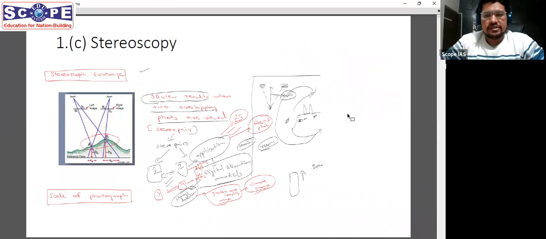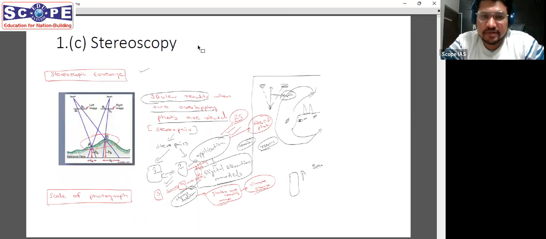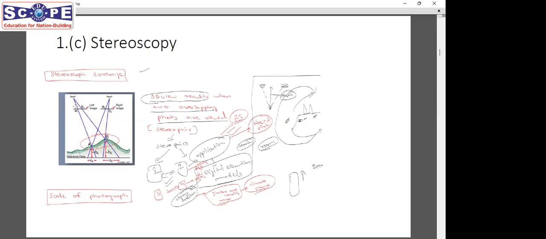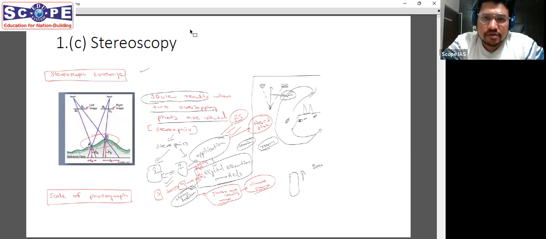Yes, this was one question that was a little bit complicated in nature because it was new, as people were saying. This is something we can be a little proud about, because we had the foresight to cover this in our lecture series. We covered stereoscopy while studying aerial photography. If you remember, stereoscopy is basically that you are looking at one area, this AB area in this image, from two different positions. The first position is the left image and the second position is the right image.